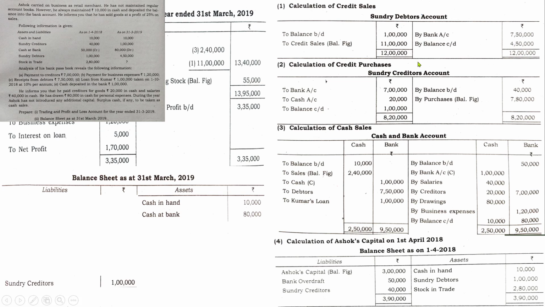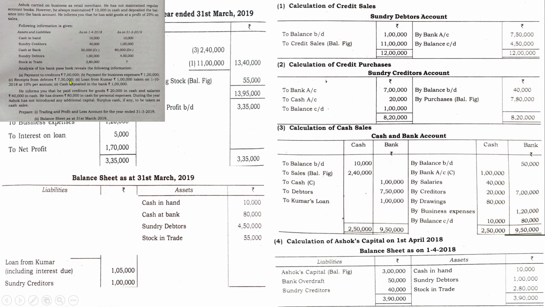Next account which we have to prepare is the creditors account. Closing balance is 1 lakh. Here closing balance 1 lakh, so it is correct. Next one, debtors. Closing balance is 4,50,000. Here closing balance 4,50,000, correct. Next one, stock in trade. Closing stock has to be written down. See, here it is 55,000. Write down the amount 55,000. In the question closing stock is not given, but we have found the amount of closing stock. So 55,000, write down.